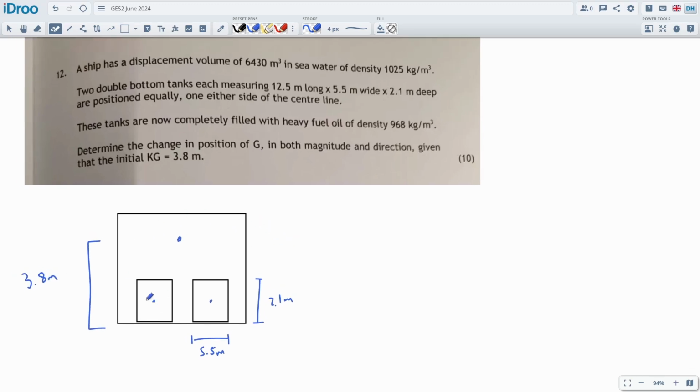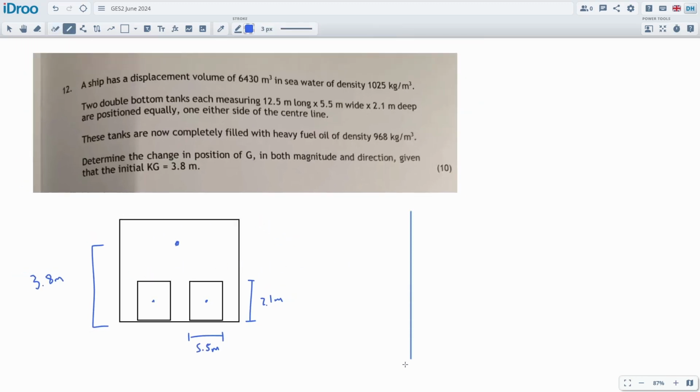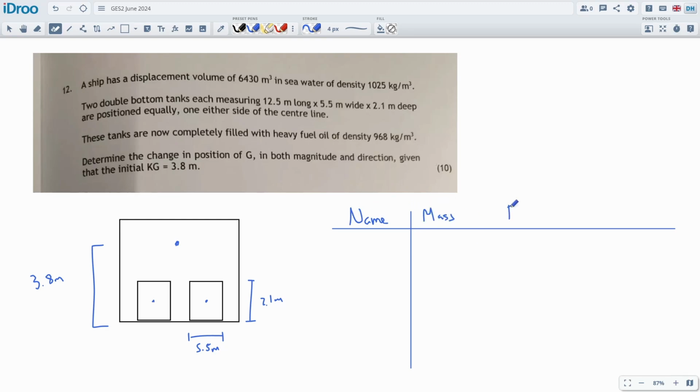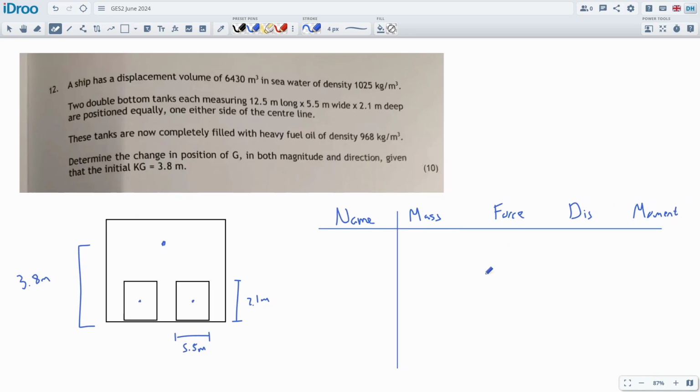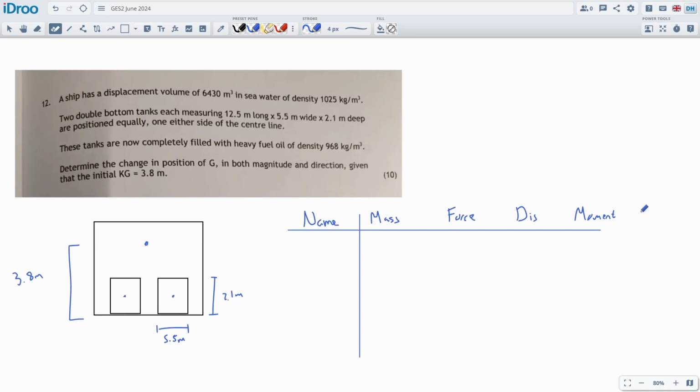The reason why I'm a little bit hesitant to fill in all my data is because I want to get to this table. The table is giving me a lot of direction in what to do basically. So all I need to do is remember the table, which is nice because you just fill in the blanks basically. We're going to use the same table that we use in GES 1 for doing the beam questions, right? So the name, the mass, the force, we don't really need this column, and then the distance, because force times distance is equal to a moment, and then the direction that things are going to be going in, direction.